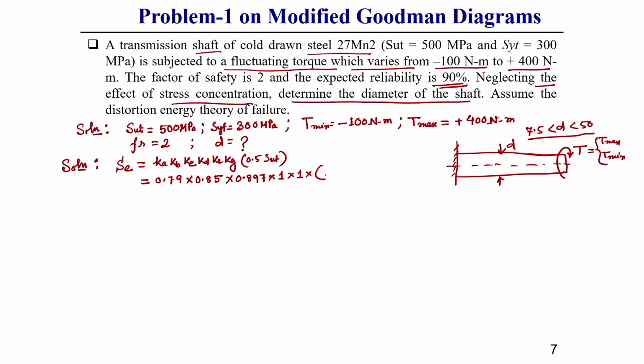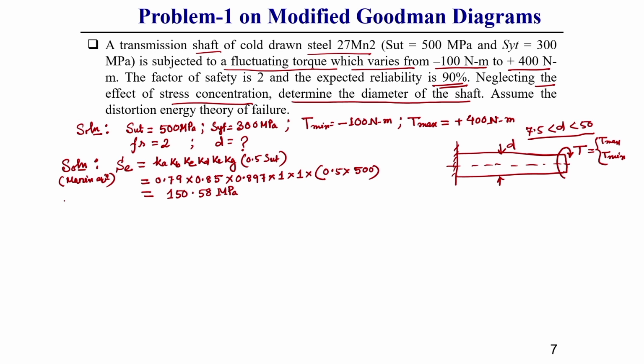Here we calculate this with 0.5 into ultimate strength, given as 500. This will give us an endurance strength of 150.58 MPa. This is the endurance strength based on the Marin equation, which I have already discussed.